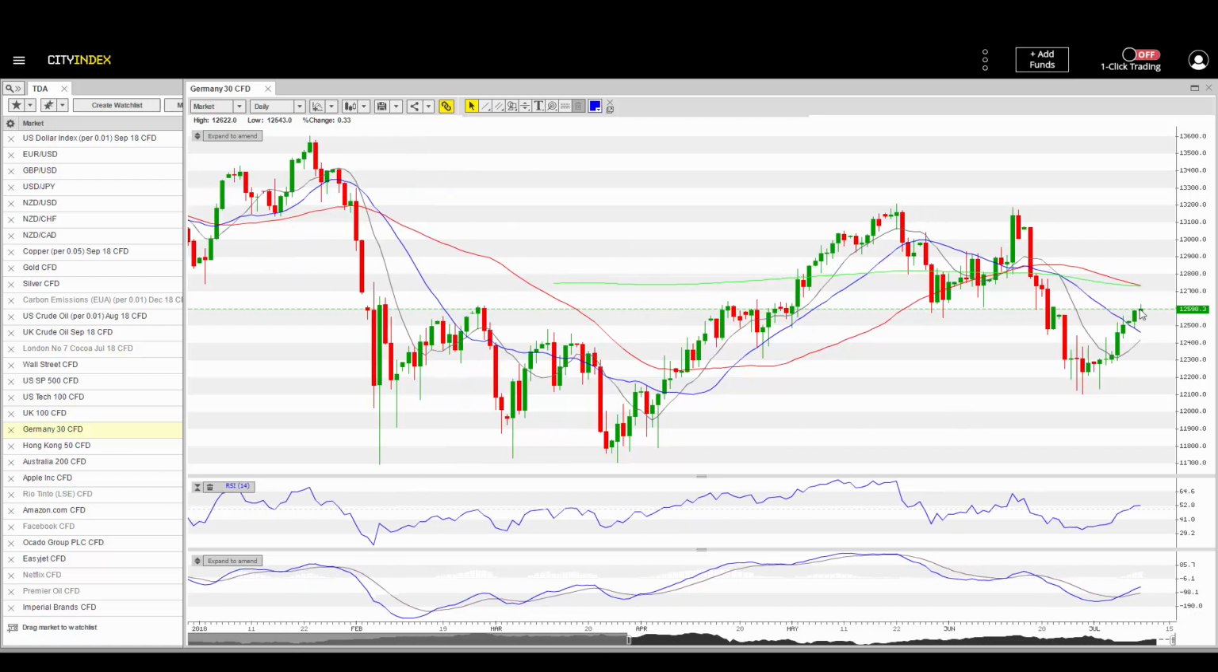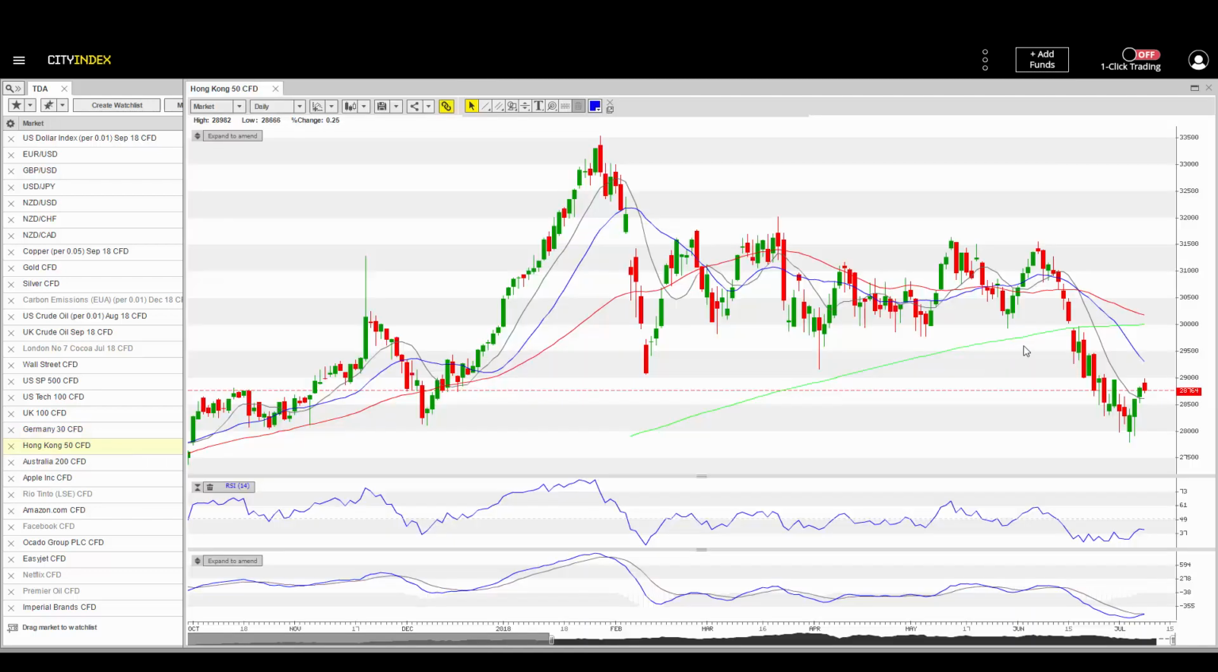Then highlighting the German 30 actually having maintained its bullishness, but also now definitely at a level of resistance at 12,600. And let's see if we can push through that. So a couple of the charts sitting at key levels, can they push through those and keep going?